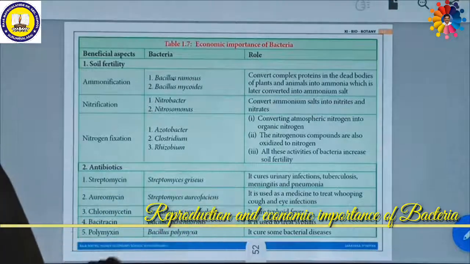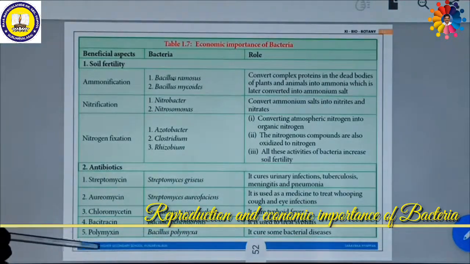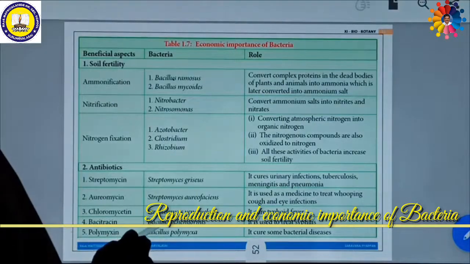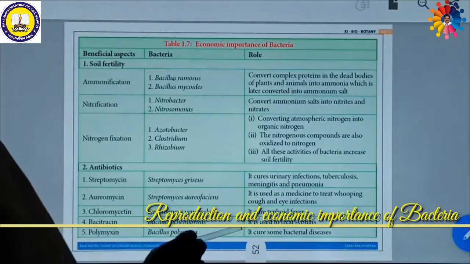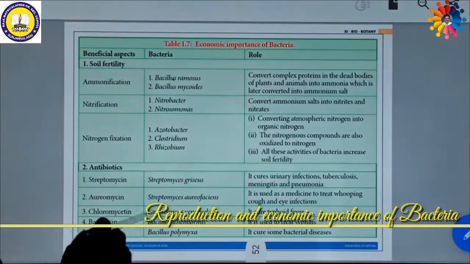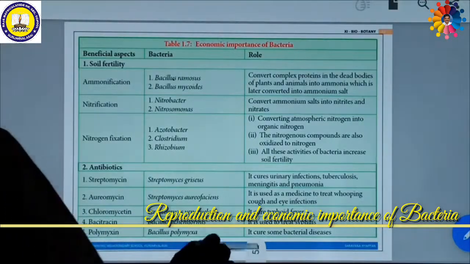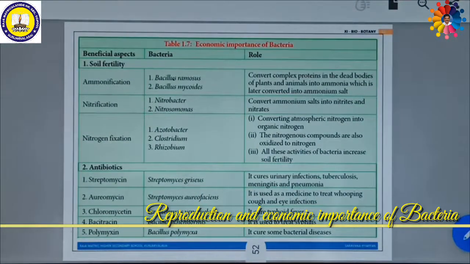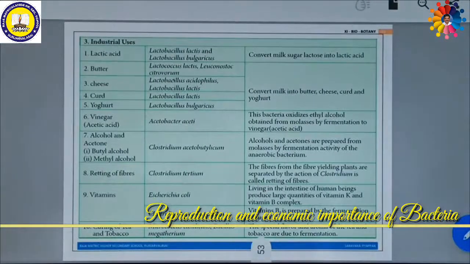It cures typhoid fever. Another antibiotic is called bacitracin. Bacitracin is obtained from Bacillus licheniformis, which is used for treating syphilis. Another antibiotic is called polymyxin, which is obtained from Bacillus polymyxa, and can cure some bacterial diseases.